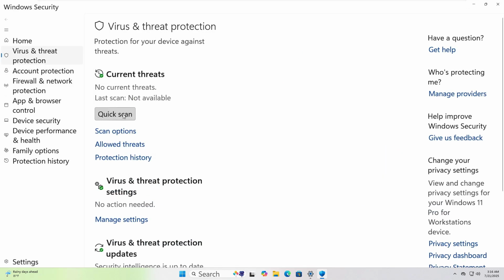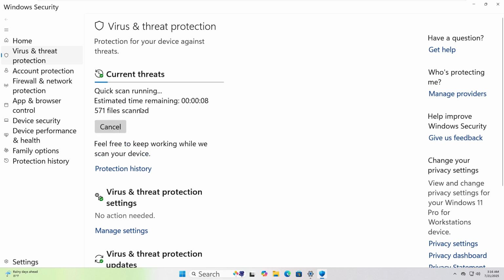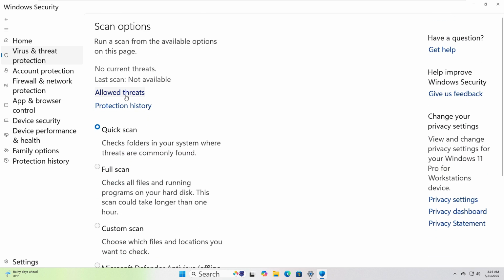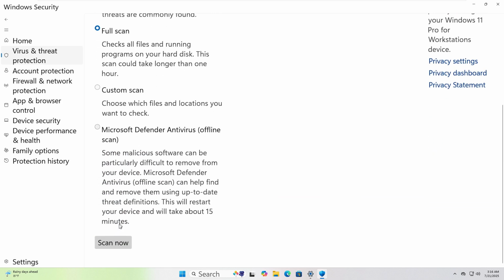It'll scan key areas for threats. If you want a deeper check, click Scan Options and choose Full Scan. Then hit Scan Now.